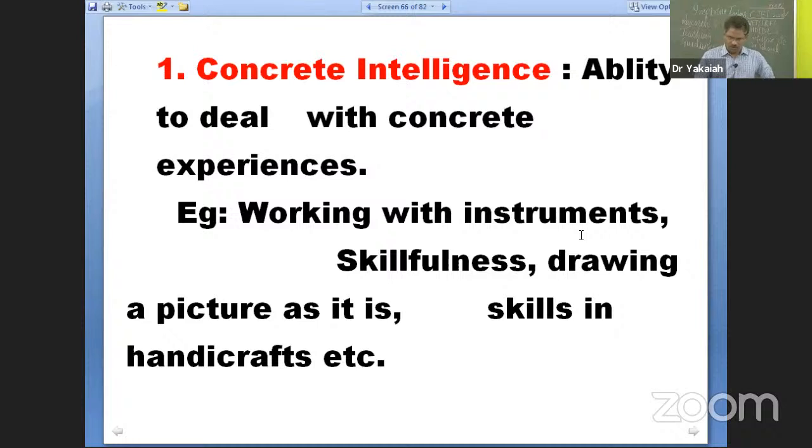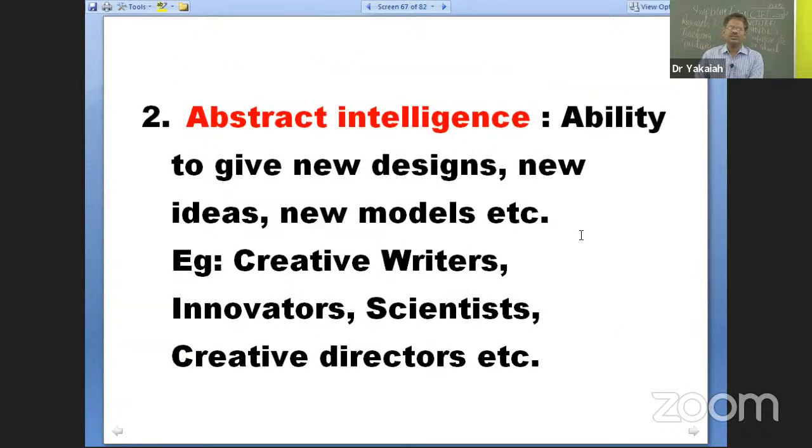Of course, don't worry, it's not just limited to one type of intelligence, they cut across. But for our understanding, clarity, we will look at like this. The second is abstract intelligence, which is ability to give new designs, new ideas, new models, etc.